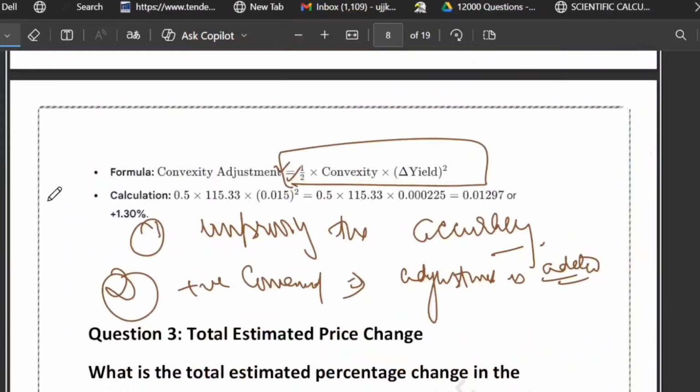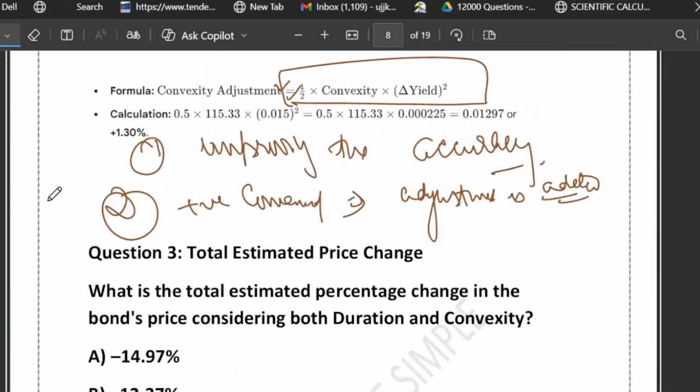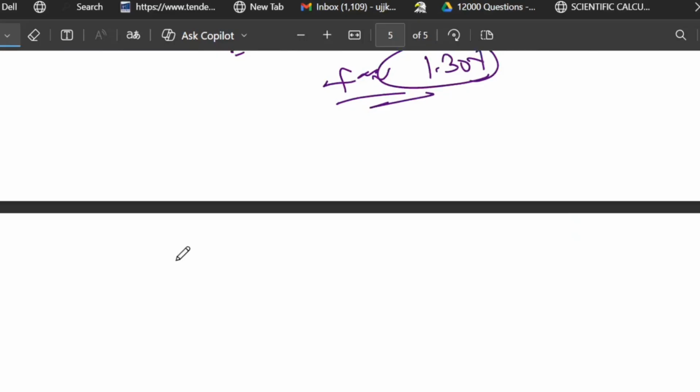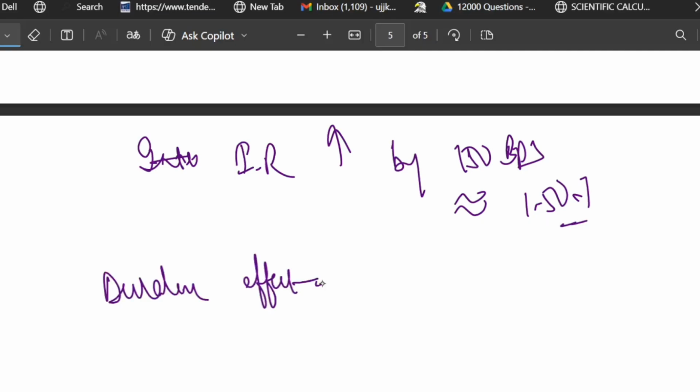The situation is the same. Let me write it down. Your interest rate, IR, increased by 150 bps, or we can say 1.50%. So the duration effect on price is how much? Minus 13.67%. Let me show you.